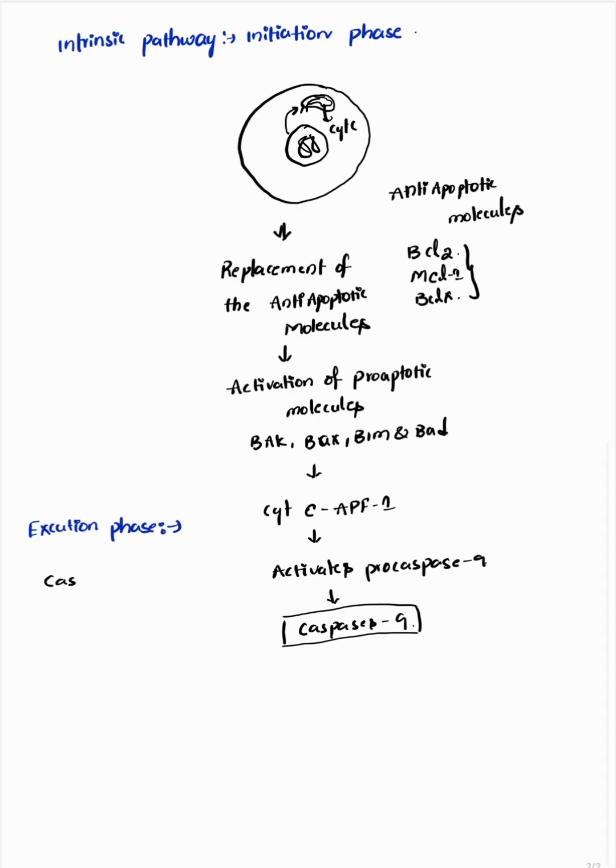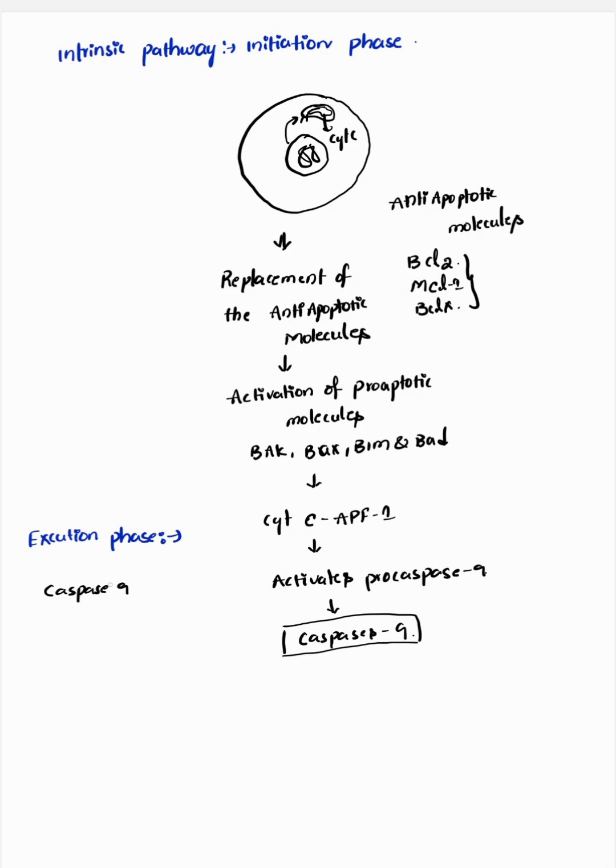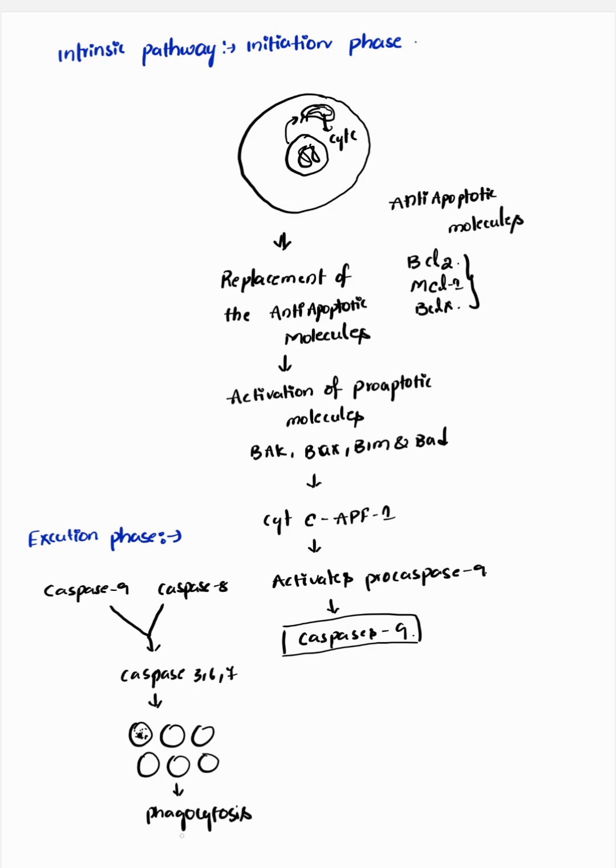From the intrinsic pathway caspase 9, and from the extrinsic pathway caspase 8, together they will activate other caspases in the cytoplasm like caspase 3, 6, 7, and activate all the other caspases in the cytoplasm and form the apoptotic bodies, which contain cytoplasm and the membrane and also some part of the nucleus. These apoptotic bodies undergo phagocytosis and ultimately cell death.